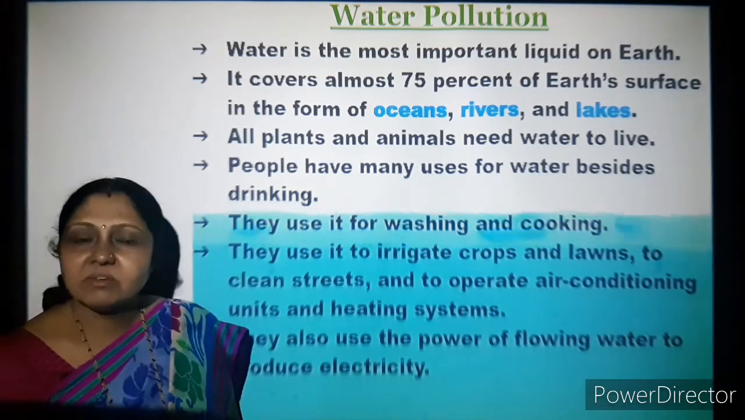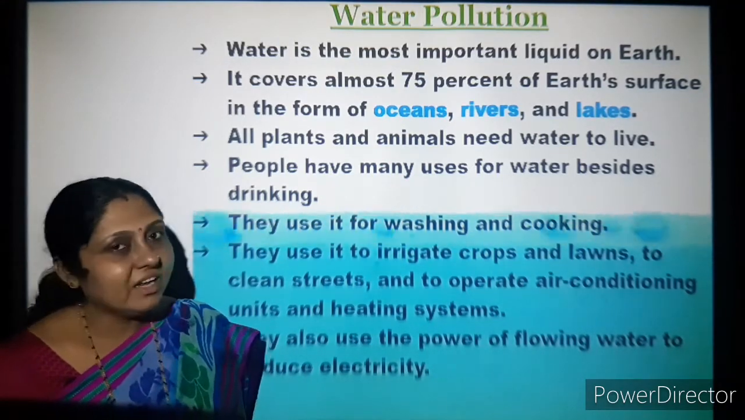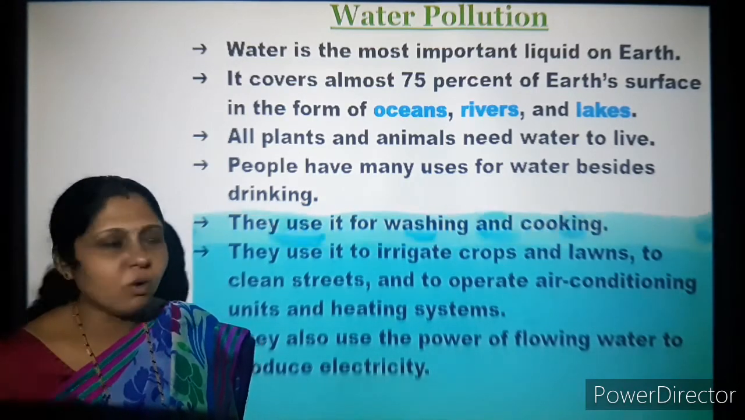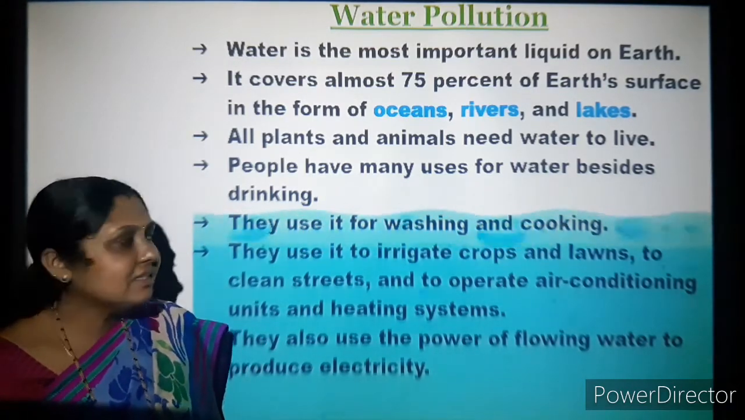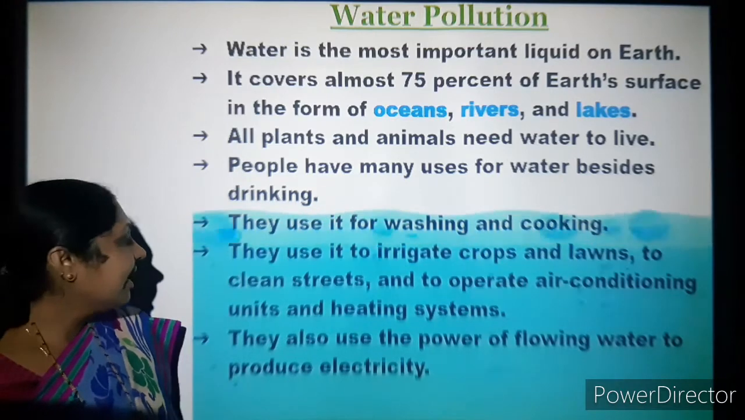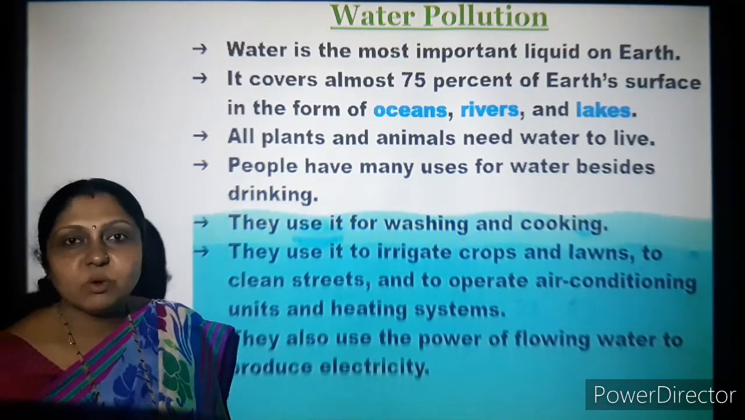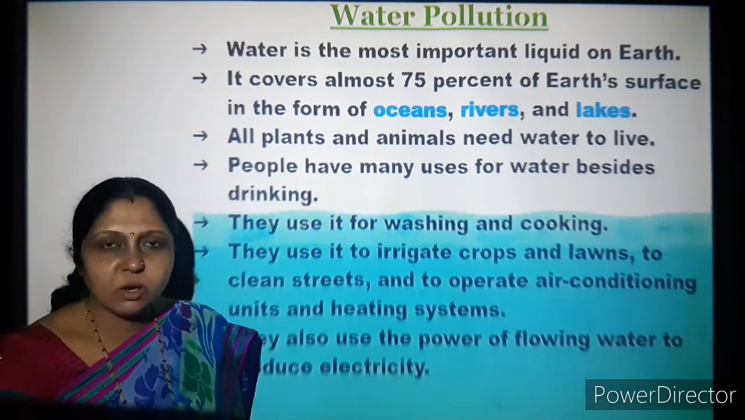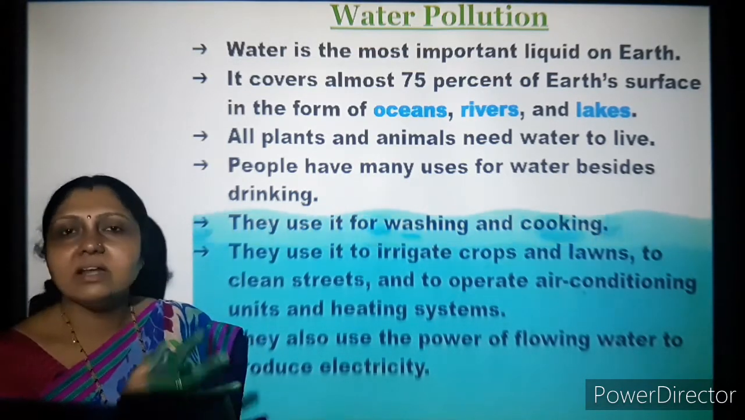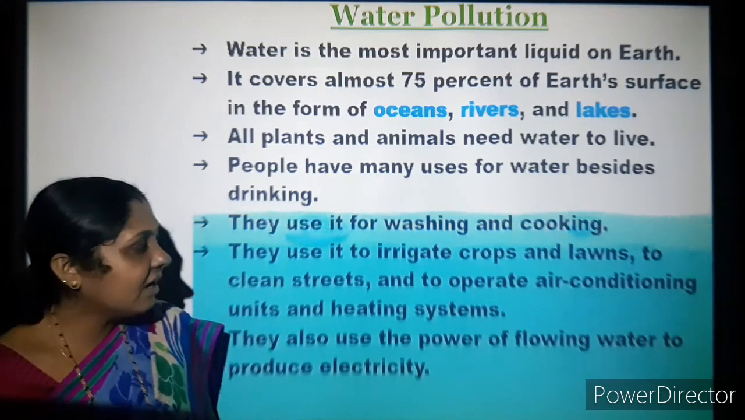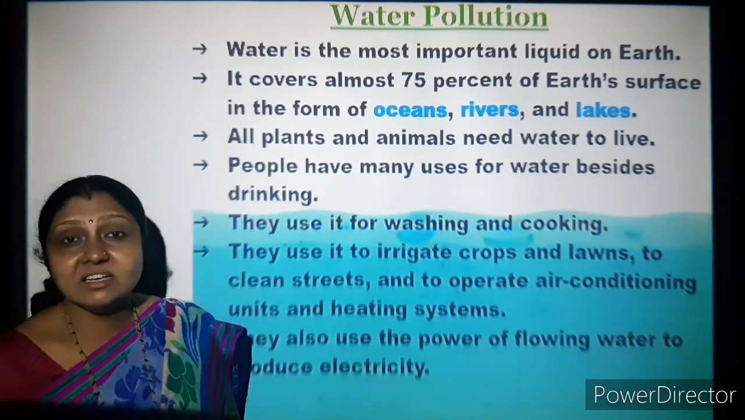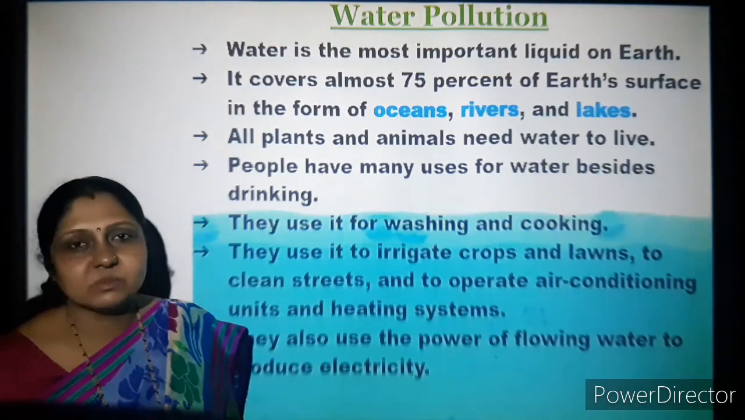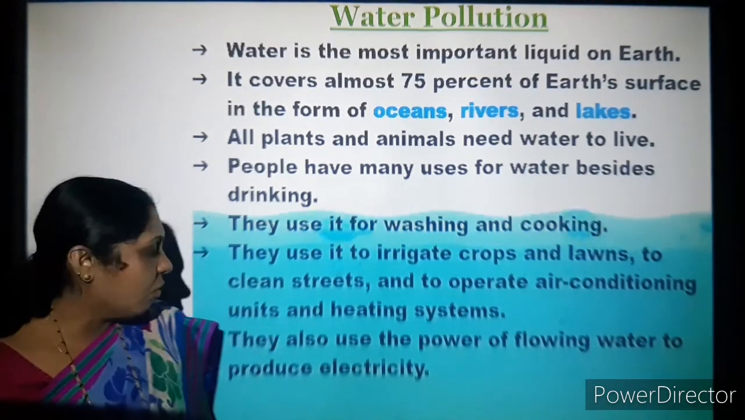To irrigate crops, if you want to grow crops, or any plants or trees, you need water. Your lawns, there also you need water. To clean the streets, to keep your surroundings clean, or your house, or your corridor, or the road clean, you have to use water. To operate air conditioning and heating systems, there also water is needed. For everything you need water.